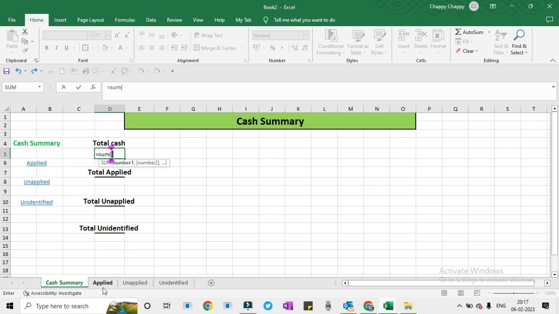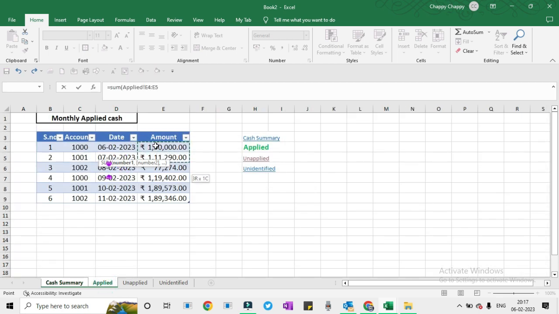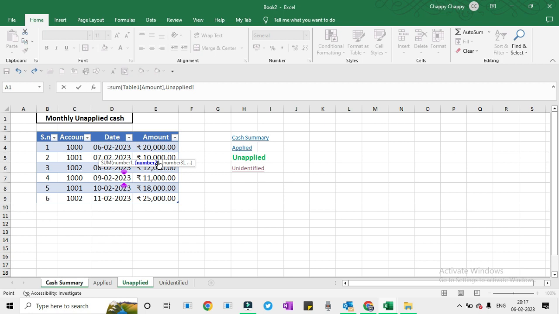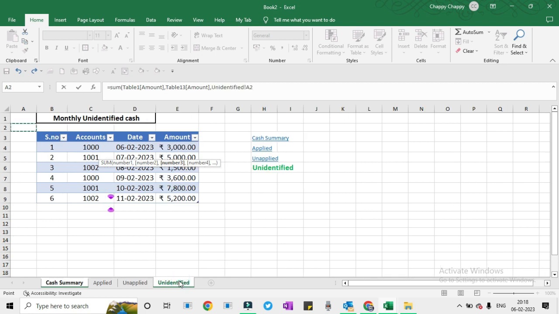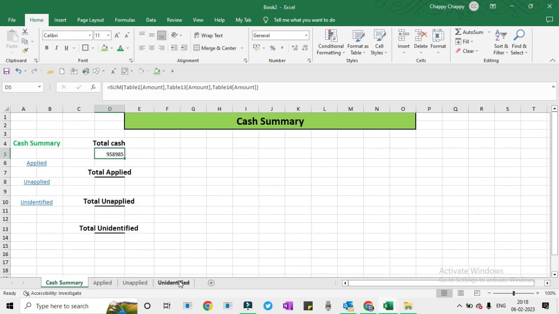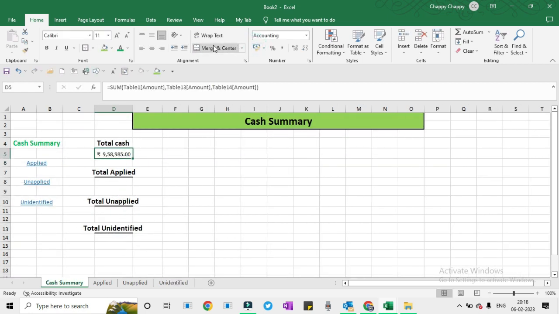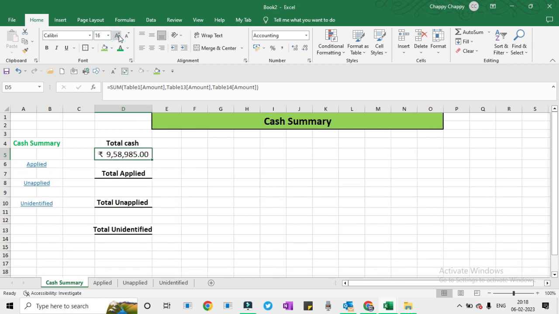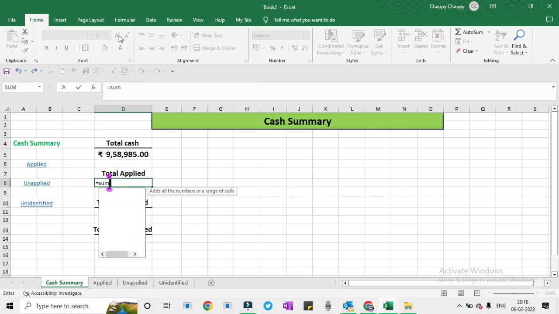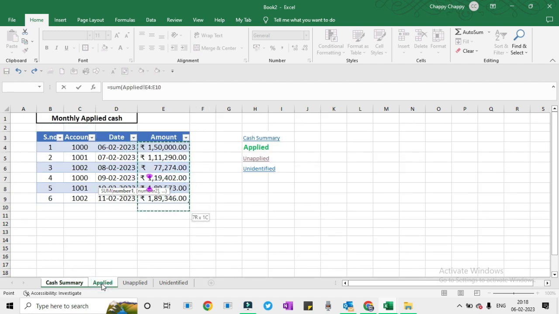This is the Total Applied. Unapplied, sum of total unapplied, and sum of unapplied. We will format it and make it bold. Alright, as we have already linked this, when we click on it, we will jump to Unapplied. Now we have to go to Cash Summary. We will click on it and jump to Cash Summary.